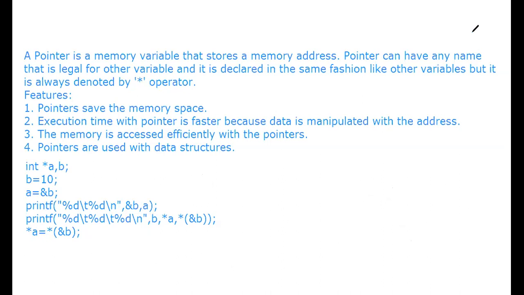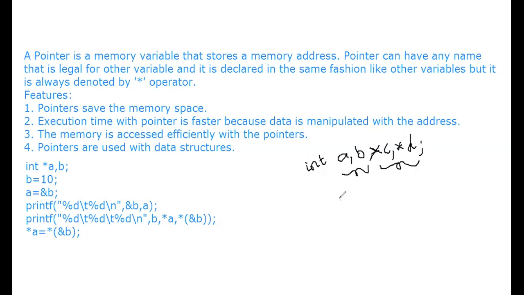For example, here we are declaring two kinds of variables: one is the pointer variable and the other is the normal variable. So A, B, star C and star D. Here we are declaring two normal integer variables and two pointer variables.